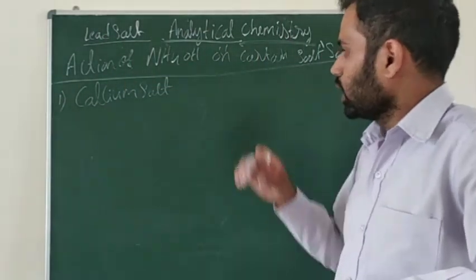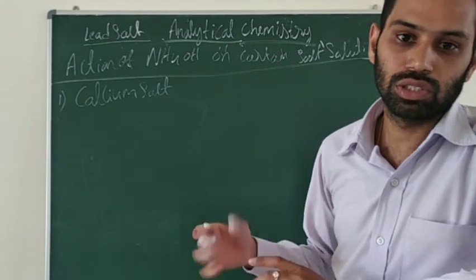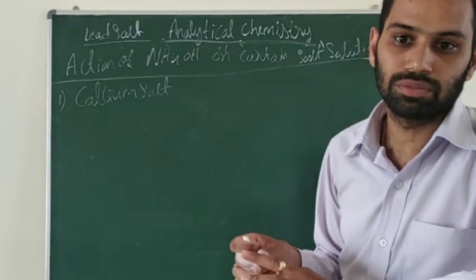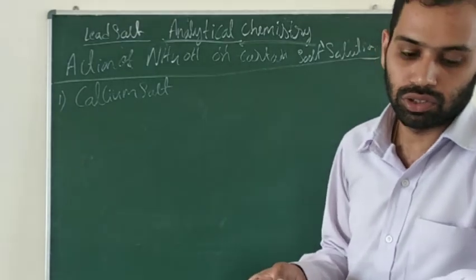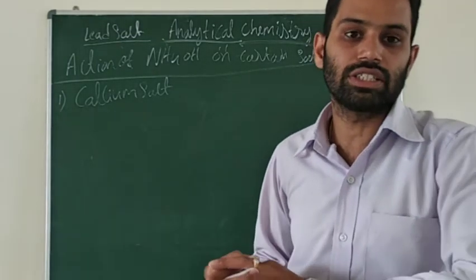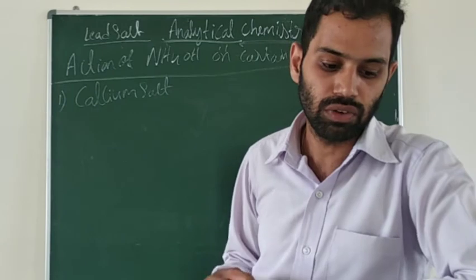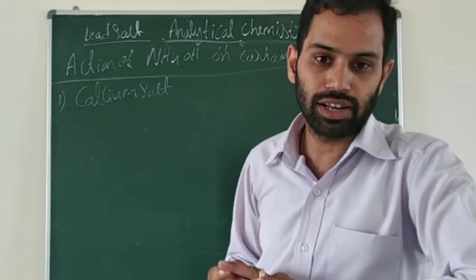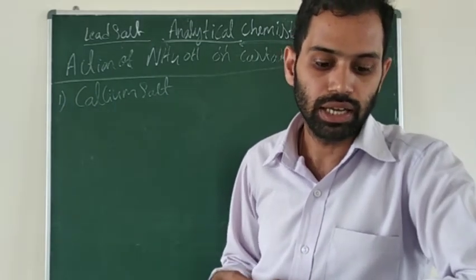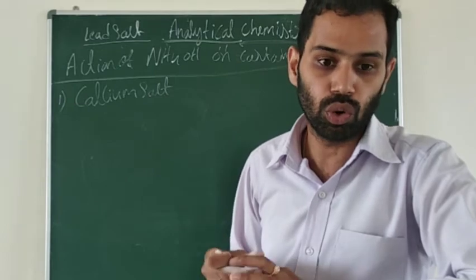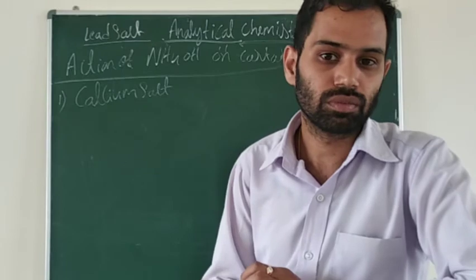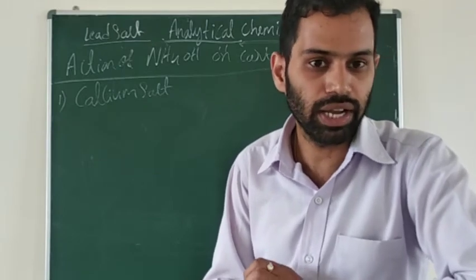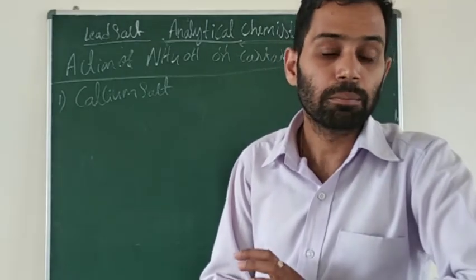If you add the ammonium hydroxide, it will not form the precipitate. What is the reason? This is because the concentration of hydroxyl ions from the ionization of ammonium hydroxide is so low. Concentration of hydroxyl ion is very low. That's why it will not form the precipitate.